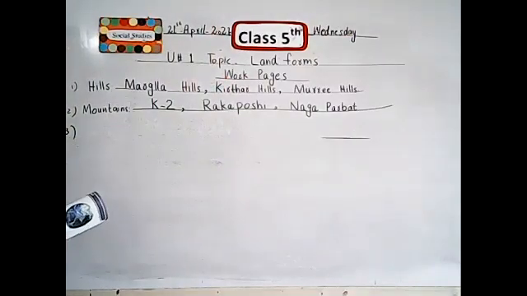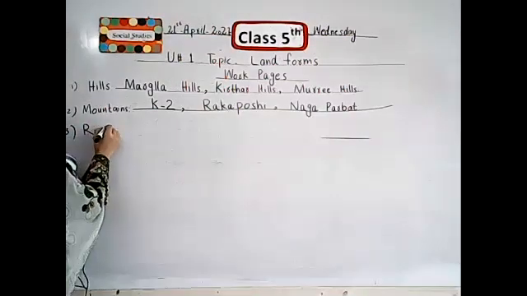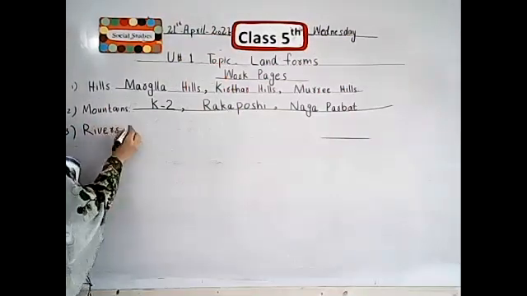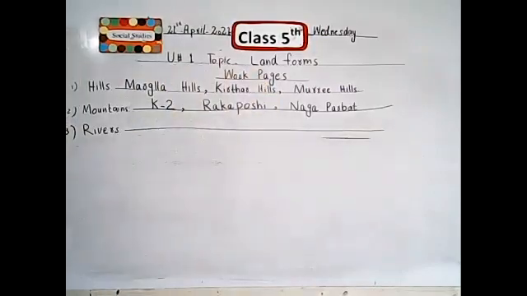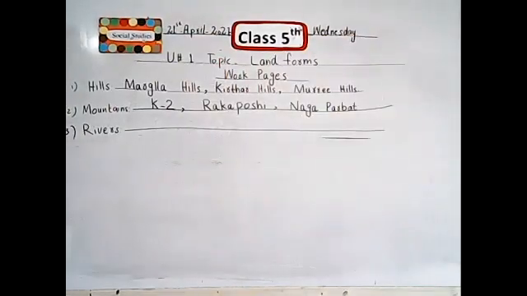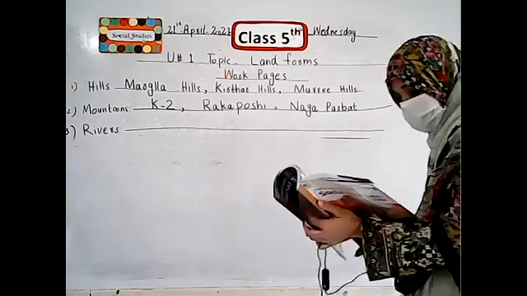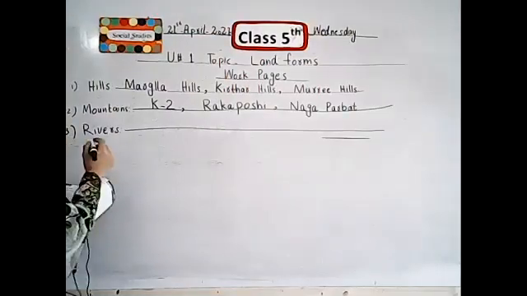The third one is rivers. Now we write the names of rivers that have been found in Pakistan. Now I write the names of rivers.